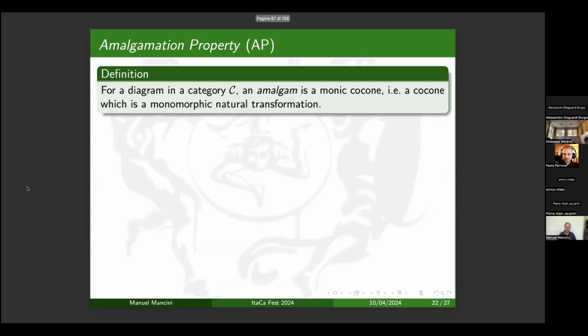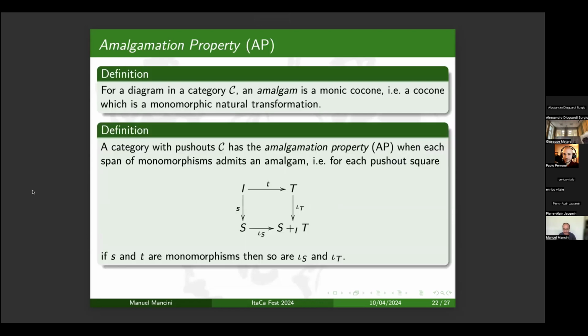I recall that for a diagram in a category C, an amalgam is a monic cocone. So it is a cocone which is a monomorphic natural transformation. And a category with pushouts C has the amalgamation property when each span of monomorphisms in C admits an amalgam. So this means that if I have a pushout square of this kind, where S and T, these two arrows, are monomorphisms, then also the other two arrows of the diagram are monomorphisms.